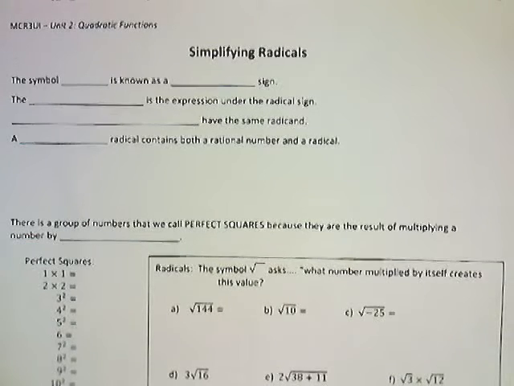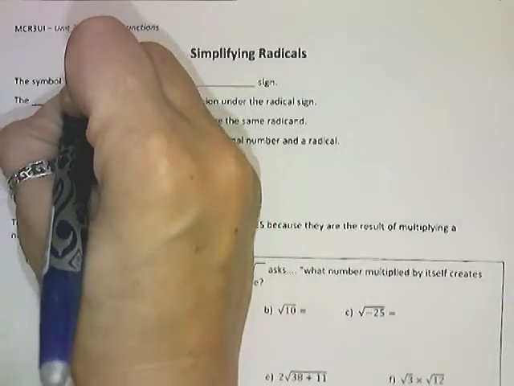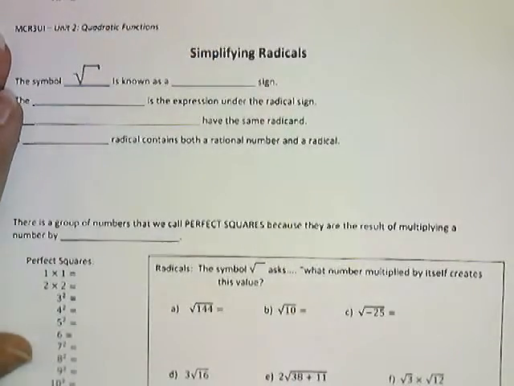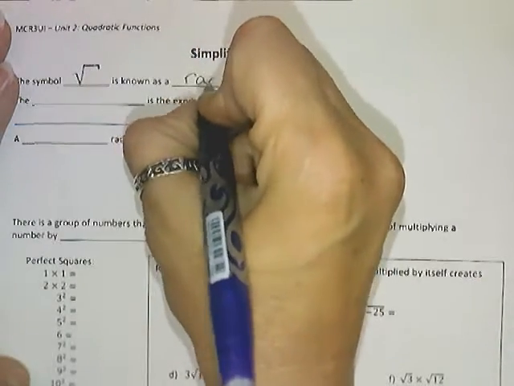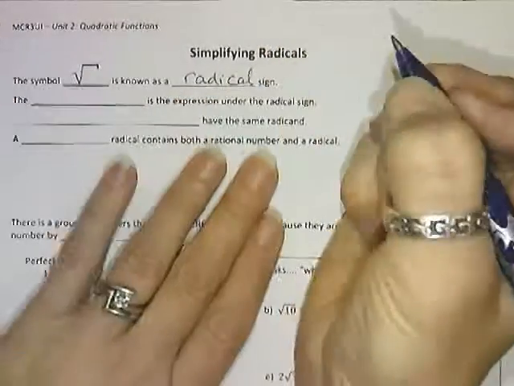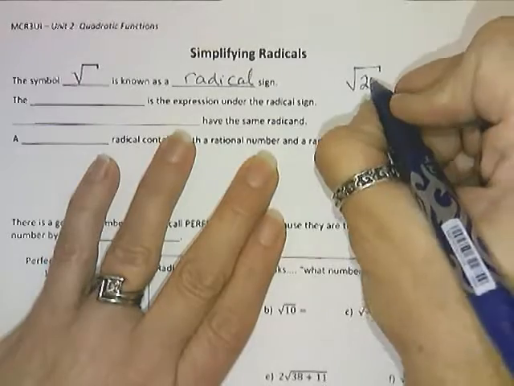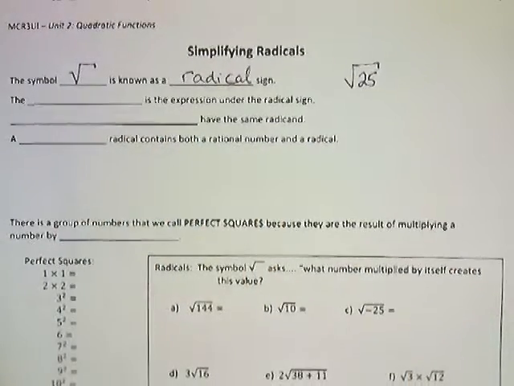Hello, welcome to an introductory lesson on simplifying radicals. We have this symbol, oftentimes with a little tail, that we more commonly call square root, but it is actually known as a radical sign. For example, if we put a 25 under the radical sign, we have been taught that that means the square root of 25. And the square root of 25 is a very nice number.